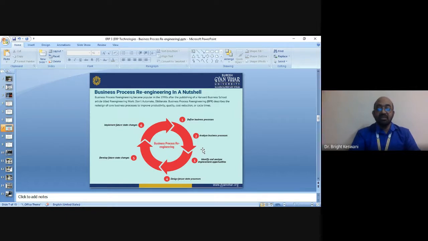The re-engineering exercise will measure the process efficiency and effectiveness of the existing processes and bring a dramatic improvement in all the performance criteria of business, such as the cost, the quality, the service, and the speed of delivery. So business re-engineering requires a major change in mindset.